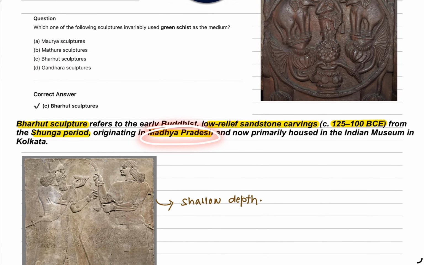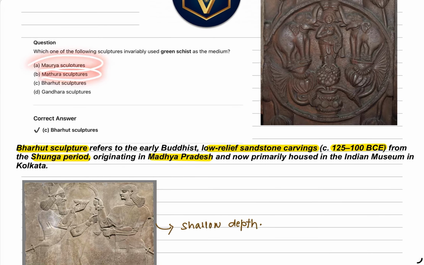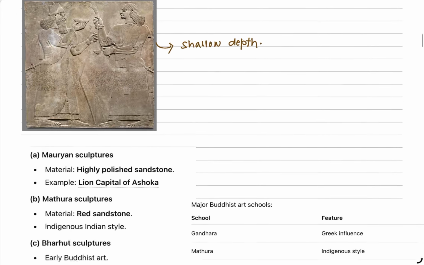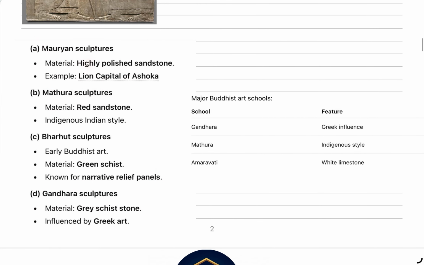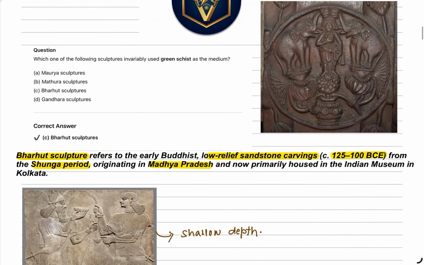Then the other sculpture options are Mauryan sculpture, Mathura sculpture and Gandhara sculpture. Let us see the speciality of each. The Mauryan sculpture is highly polished sandstone. When it came to green schist, it was Bharhut sculpture.